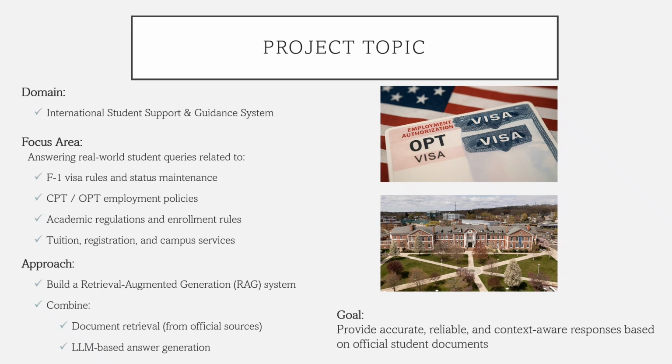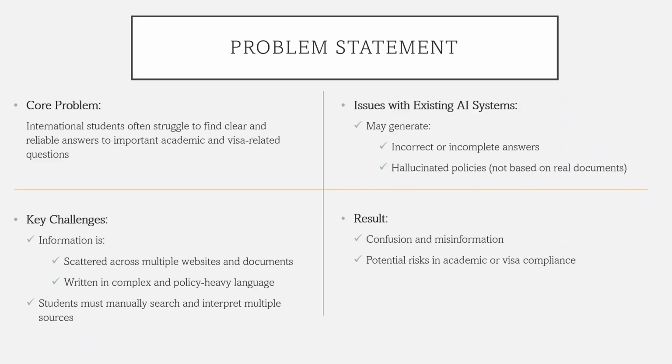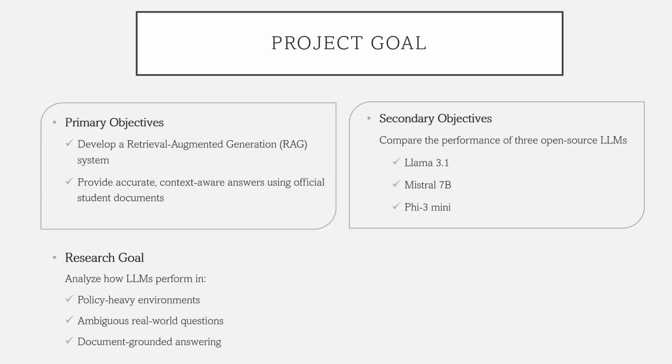To solve this, we use a retrieval augmented generation system which combines document retrieval with LLM based answer generation. The main problem is that international students struggle to find clear and reliable answers. Information is scattered across multiple resources written in complex policy language. Existing chatbots often provide incorrect or incomplete answers or hallucinate policies. This can lead to confusion and serious academic or visa risk. Our goal is to build a RAG based system that provides accurate document grounded answers.